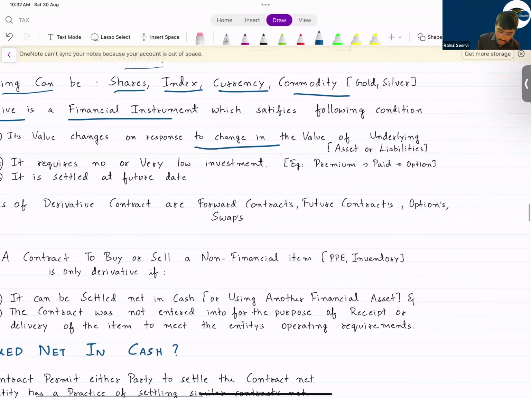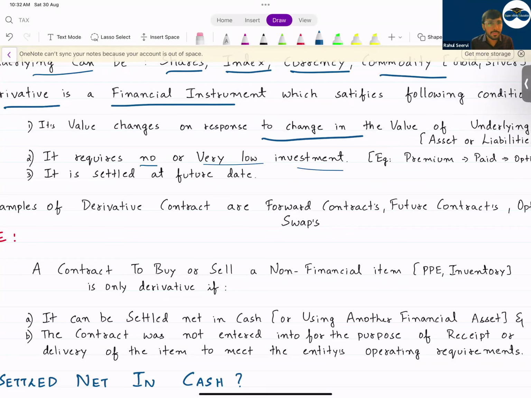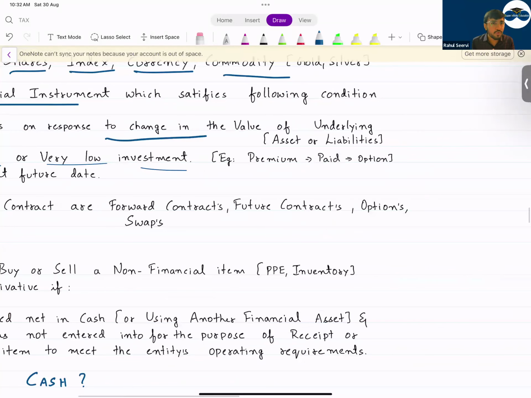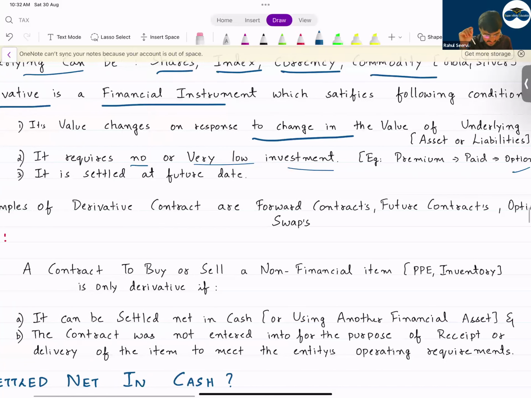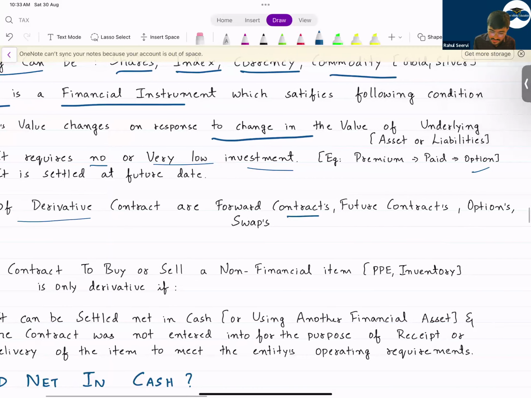It requires no or very low investment. Whenever we do any betting, we never pay any amount. We just say, okay, I've done. Or some low amount will be paid, in case of futures and in case of options. In case of options, we pay a small amount of premium. Understand that? Now the examples of derivative contract are forward contract, futures, options, and swaps.